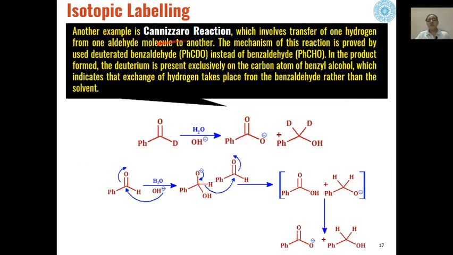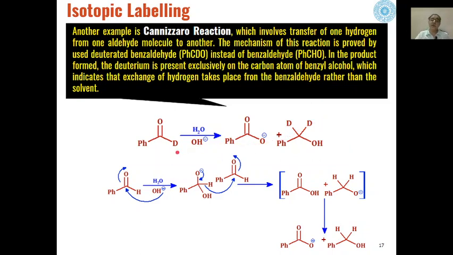Then another example of using isotopic labeling experiments is the Cannizzaro reaction. In the Cannizzaro reaction, we know that two molecules of benzaldehyde react under basic conditions to give us one molecule of benzoic acid and one molecule of benzyl alcohol.